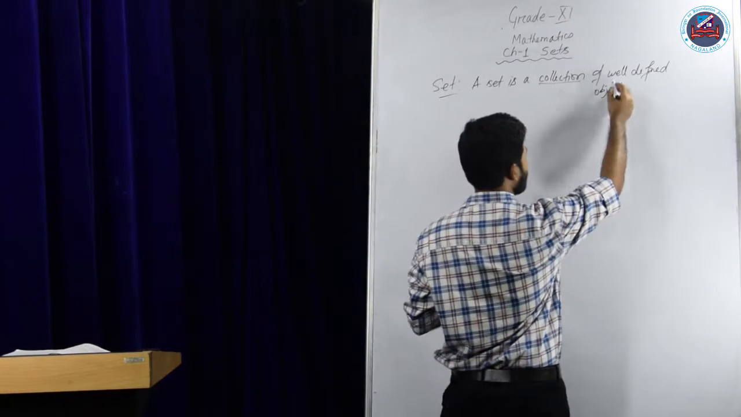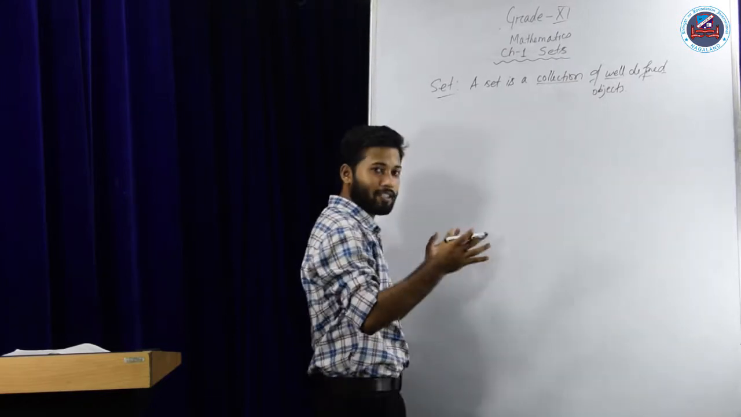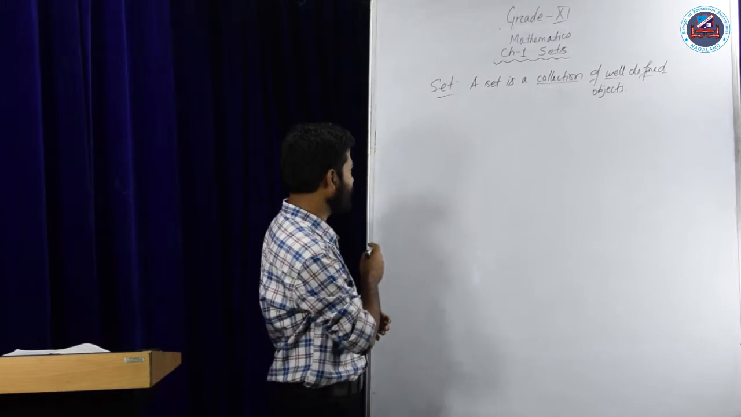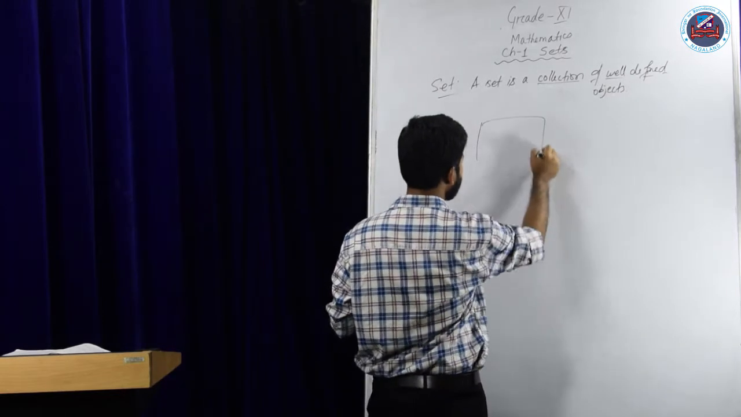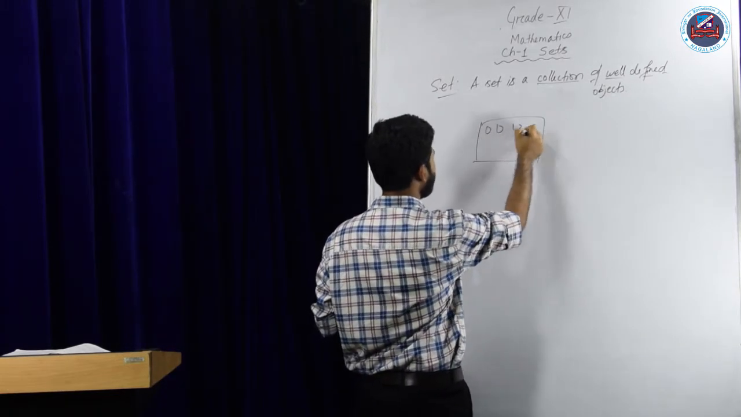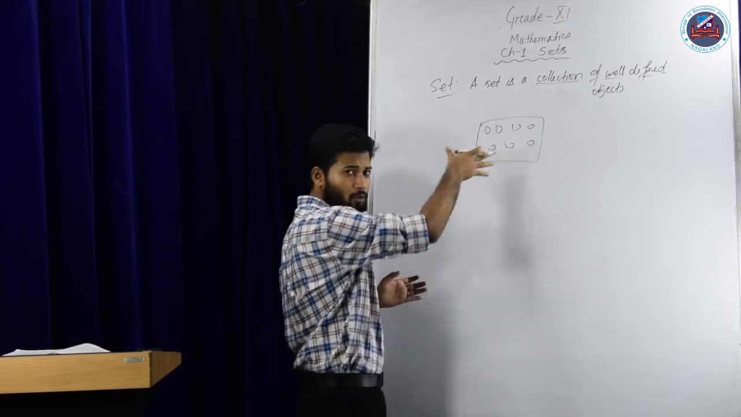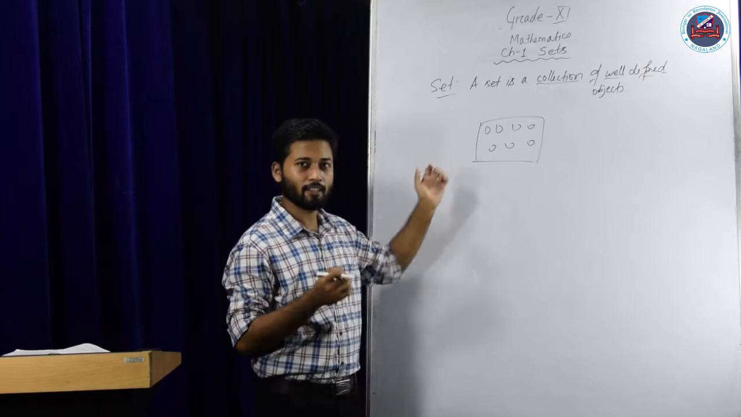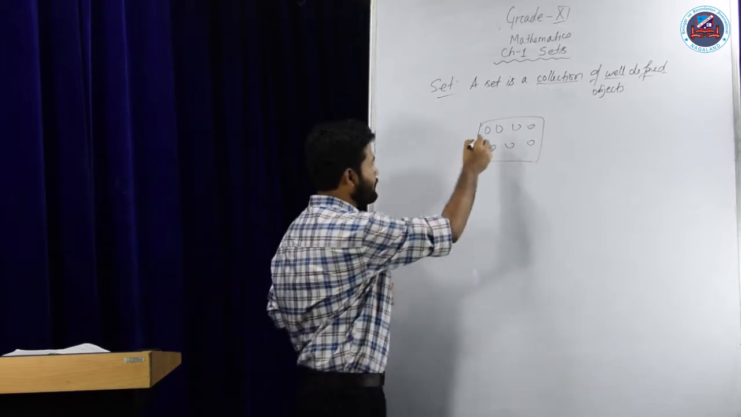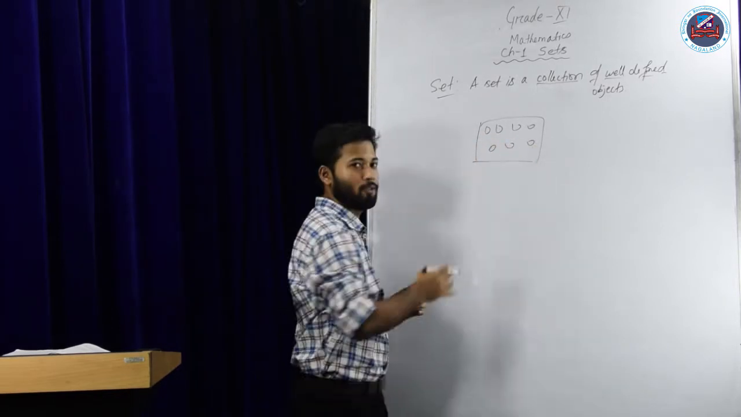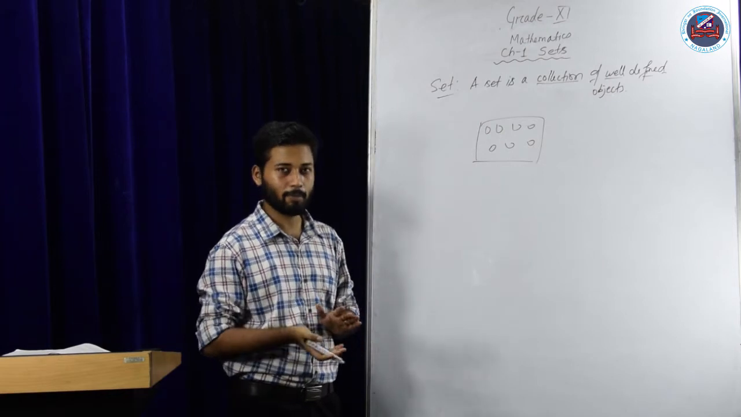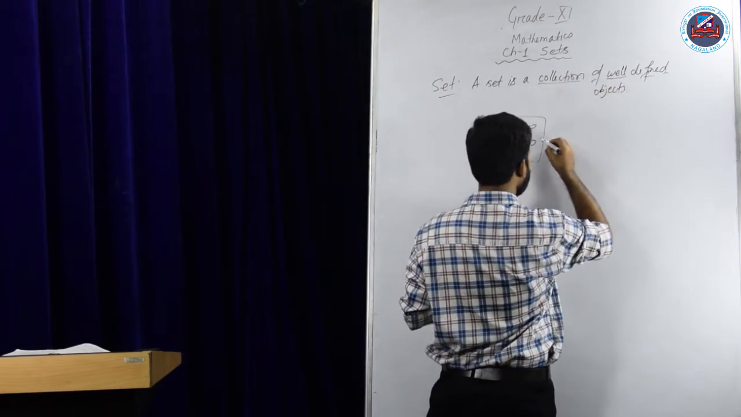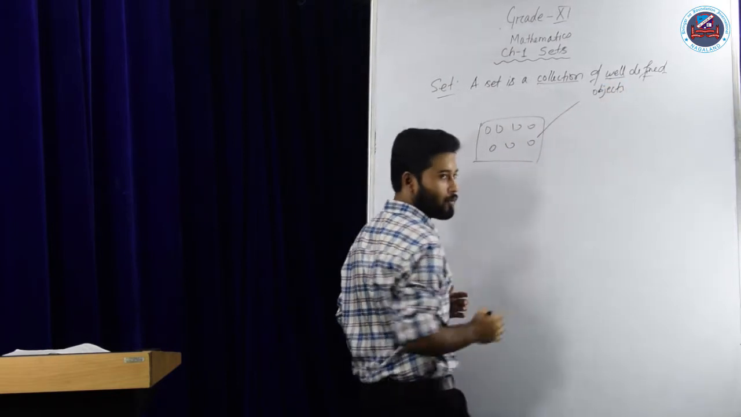When I use the word well-defined, it means that whatever collection we have taken should be very distinct. If this is a box and I take certain elements here, can I call this collection a set? We can call this collection a set only when the properties are the same for each of the elements, whatever properties they may be. So the elements should be very much well defined.